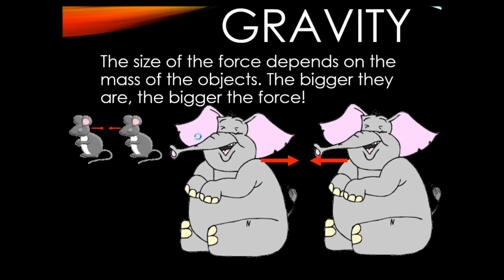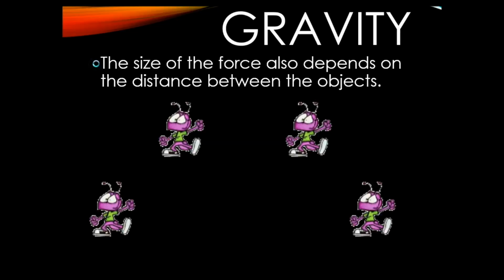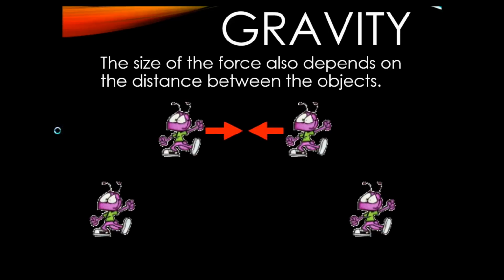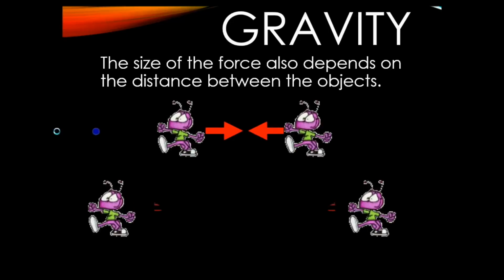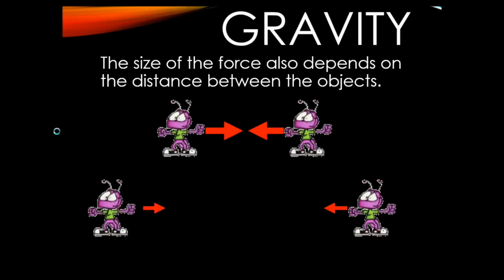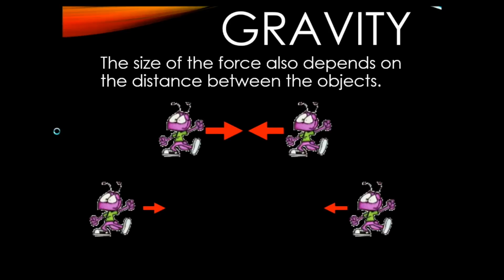Gravity is going to depend on the mass of the objects. The bigger they are, the bigger the force. So if you have two mice, that's going to be a smaller force than if you have two elephants. Gravity also is going to depend on the distance between the objects. Here we have four objects all the same size, but the two ants on the top are closer together than the two ants on the bottom. So the force between the two ants that are closer together is going to be stronger than the force on the bottom, where they're farther apart.